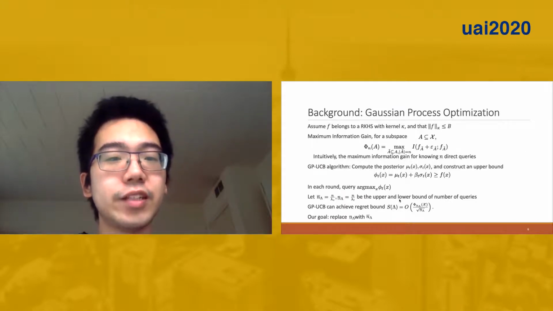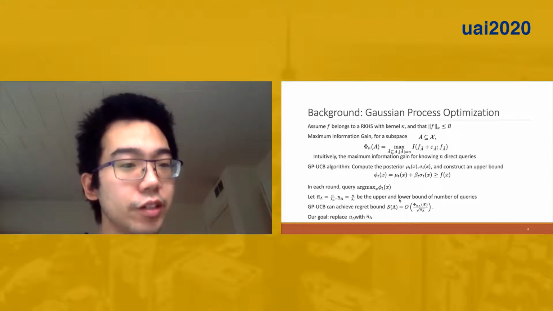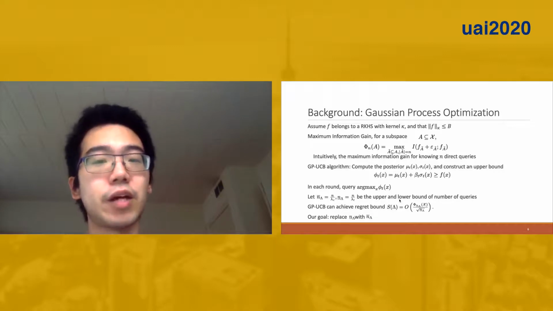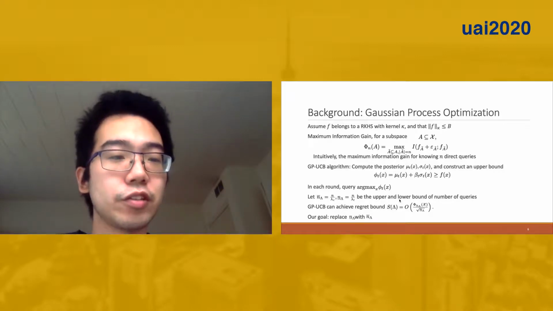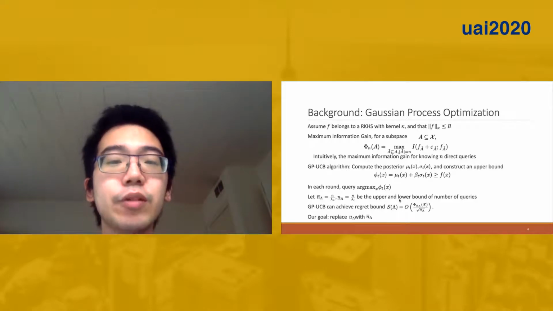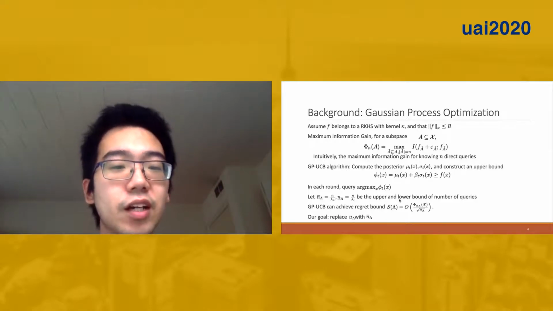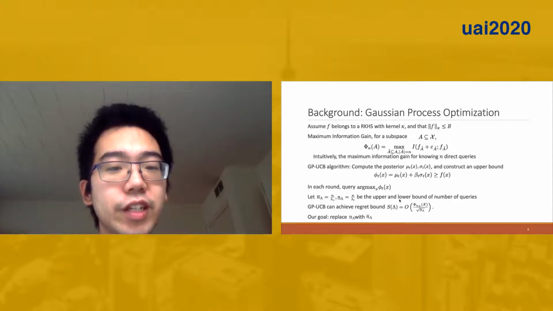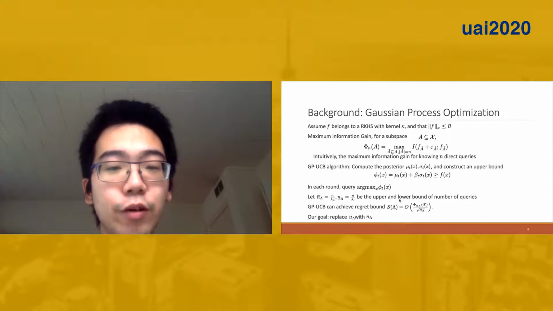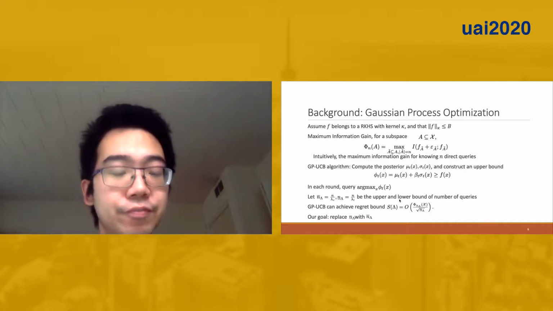We put our problem in the Gaussian process optimization framework. Here we assume f belongs to a reproducing kernel Hilbert space with kernel kappa, and f is bounded in its kernel norm. We also define the maximum information gain, where for subspace A belongs to the feature space. The maximum information gain is that if we make n direct queries to the function f, the maximum possible amount of information that we can gain about the underlying function f.